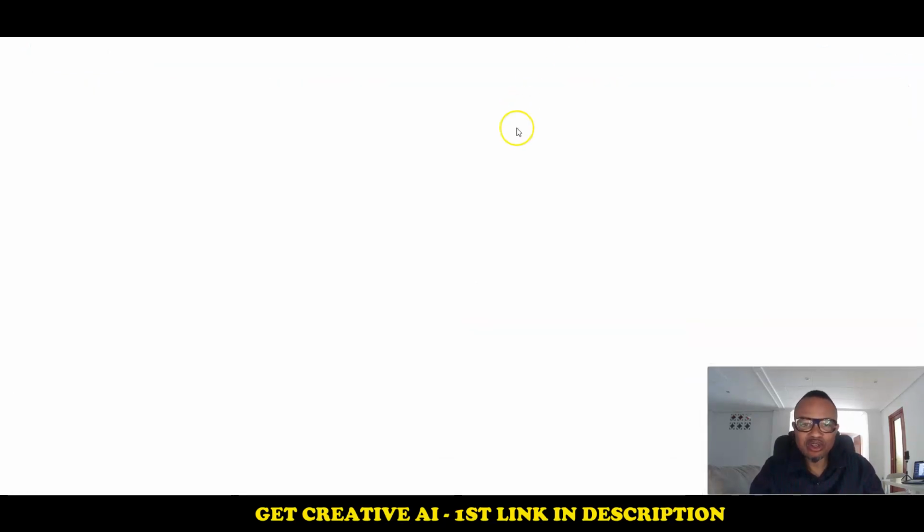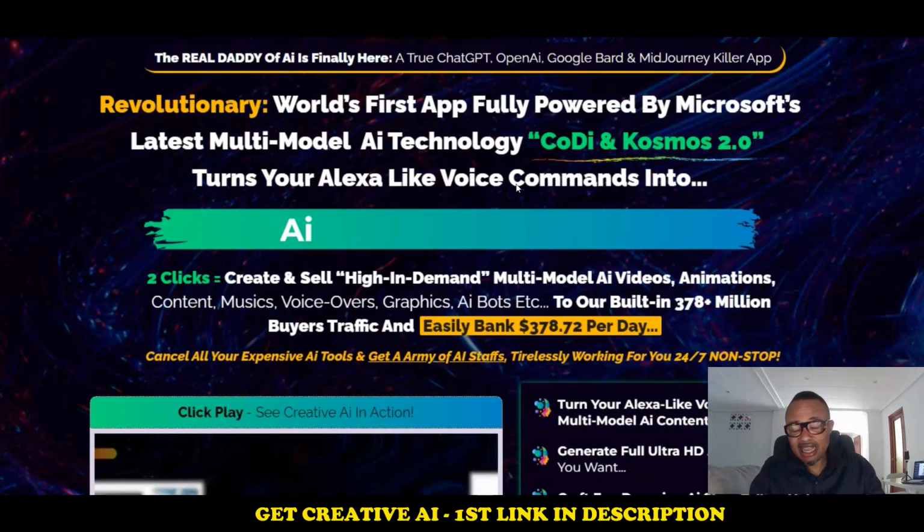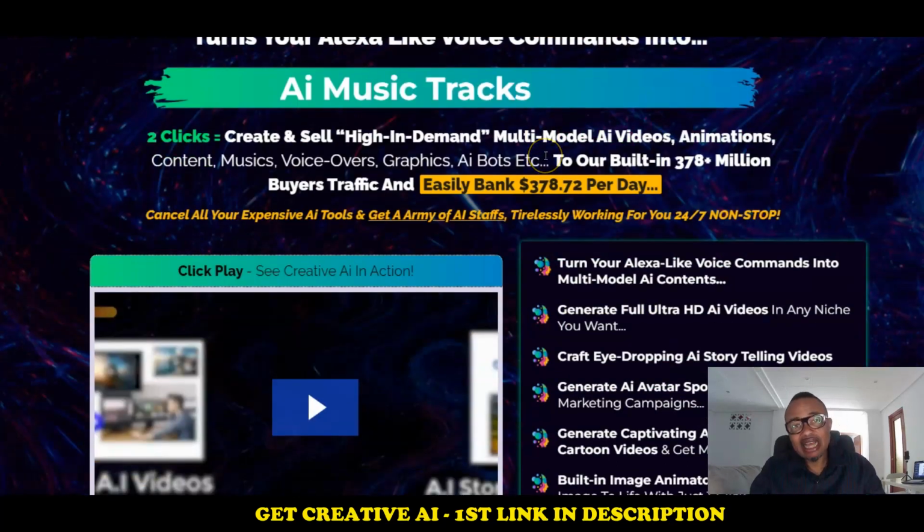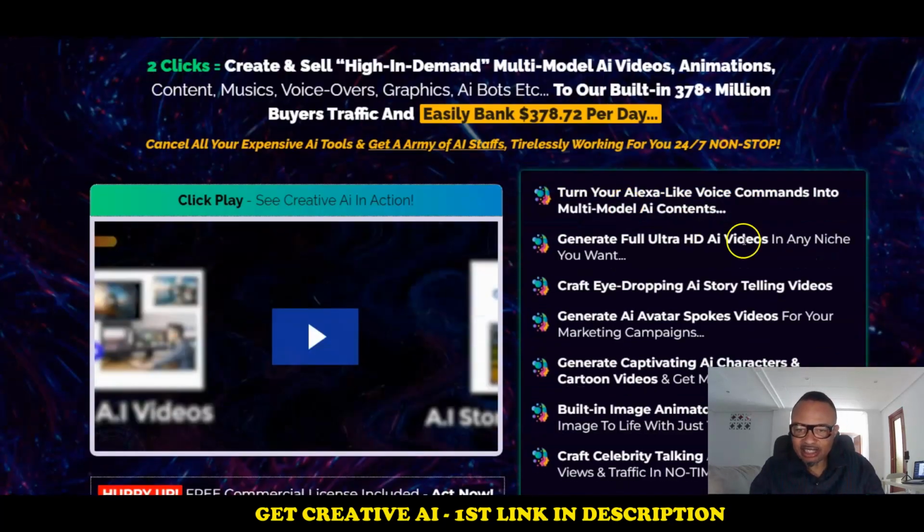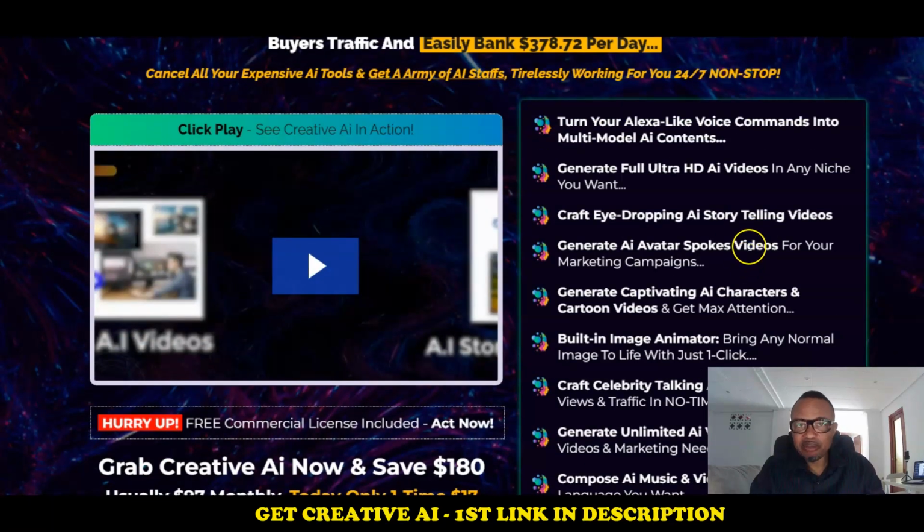Okay, for now, let us go and peruse the sales page and see exactly what Akshat Gupta says this is going to do for you in terms of benefits. The first one is that it turns your Alexa-like voice commands into multi-modal AI content. And with this application, CreativeAI, you can generate full Ultra HD AI videos in any niche of your choice. That means having eyeballs on a particular niche, on a particular subject, on a particular strategy you have. So it's a crazy one.